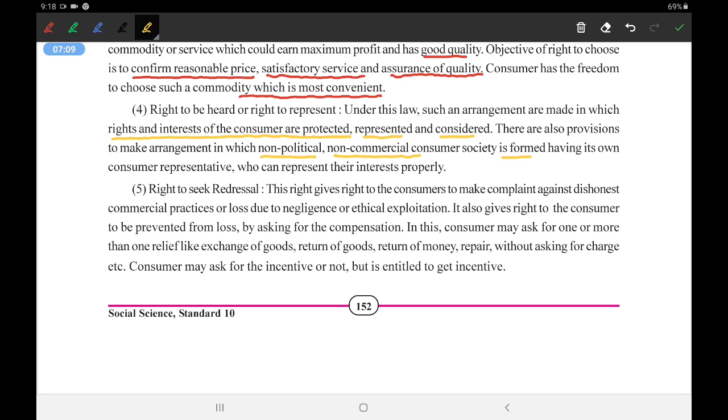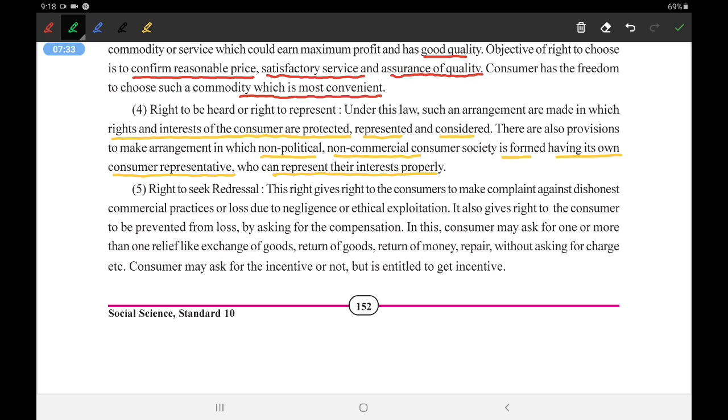Non-political means NGOs and non-commercial means those who are not trading. Such kinds of organizations are also formed which will work for the protection of the consumers, having their own consumer representative who can represent their interests properly. So this is a very important right, that is, the right to be heard or right to represent.